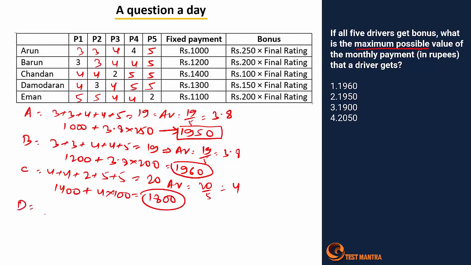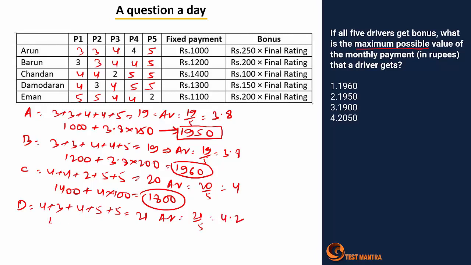Then D, let's consider, it's 4 plus 3 plus 4 plus 5 plus 5, 21. Average is 21 by 5, or else 4.2.